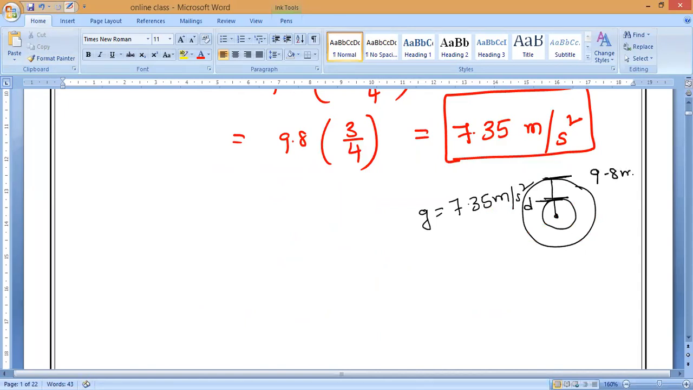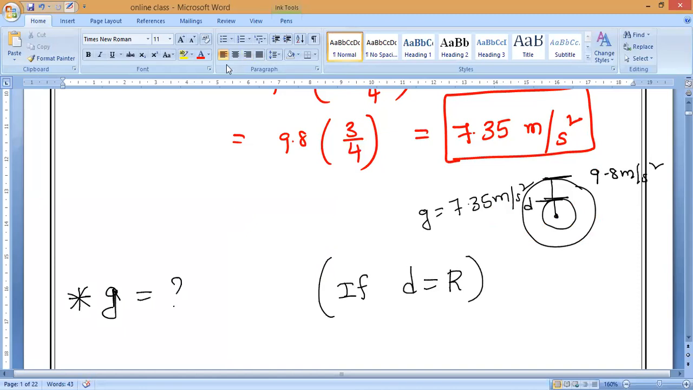So 9.8 meter per second square at the surface. As I said, yesterday also I told you to note it. Now, if d becomes the radius of the Earth, what does g become? Yes, d becomes R. In the sense that if you reach the center of the Earth, we discussed it yesterday at the end. If d becomes R, then what?